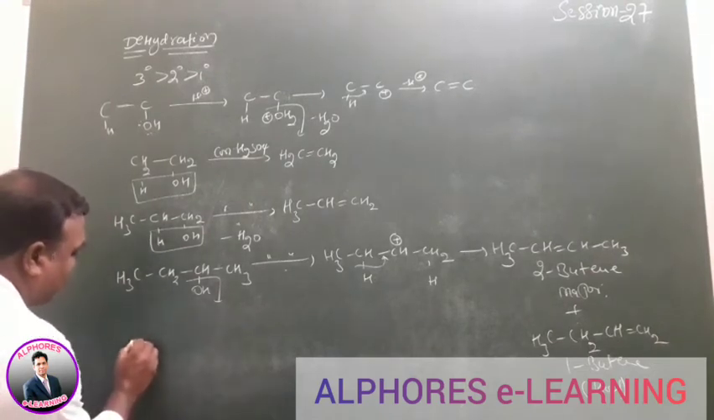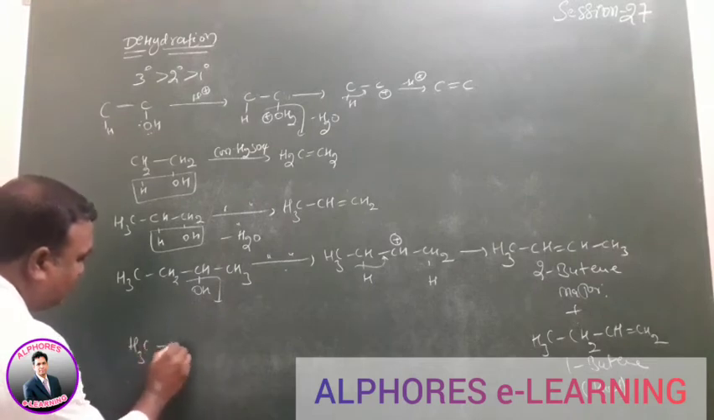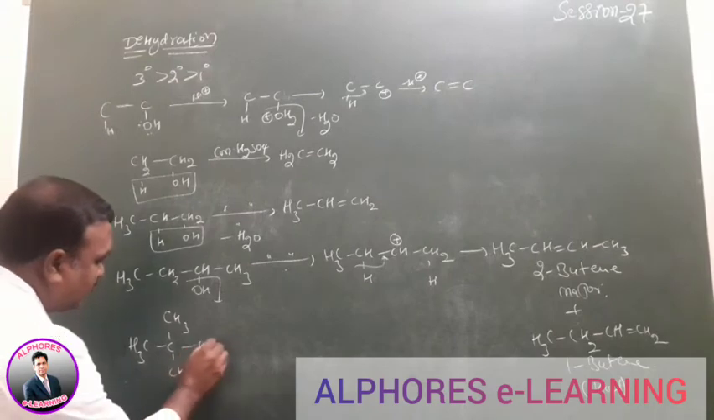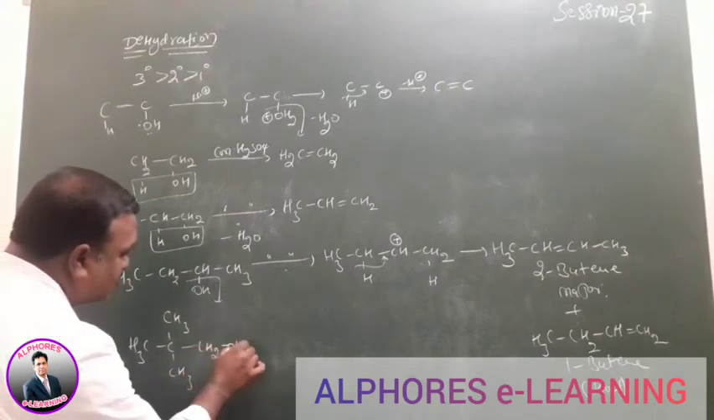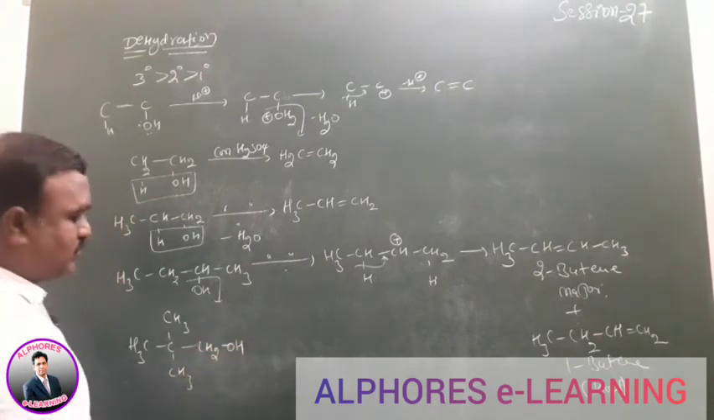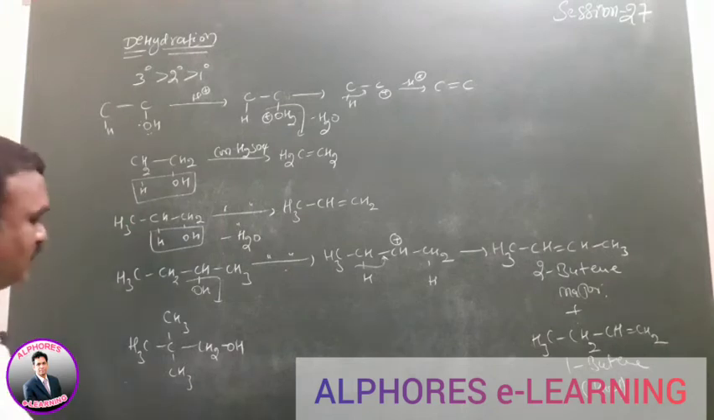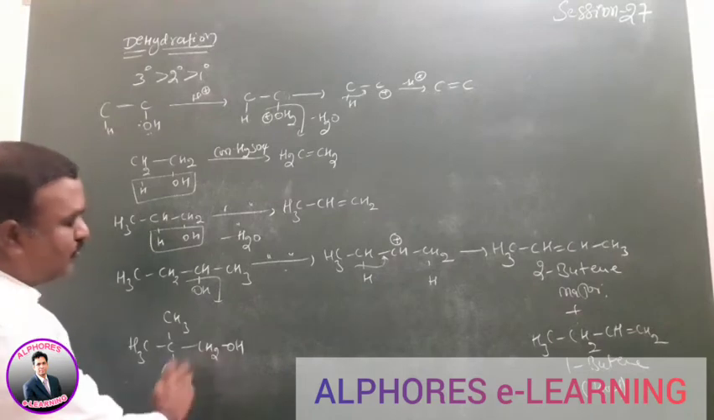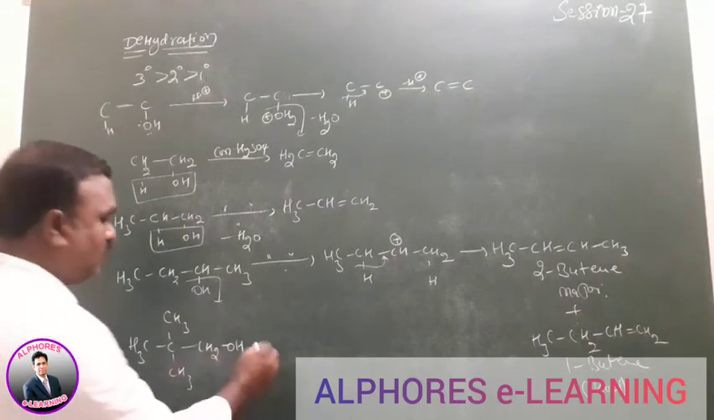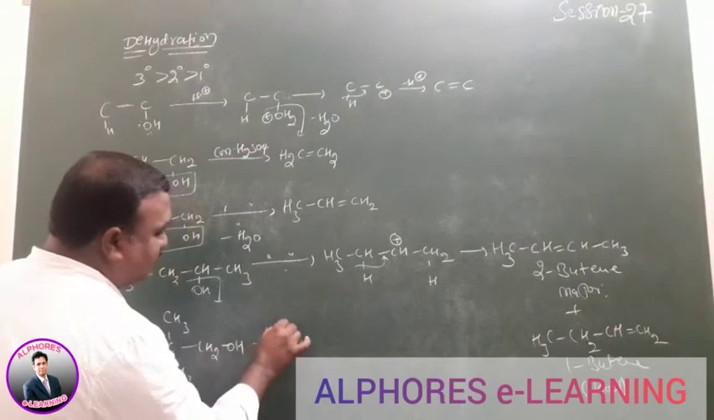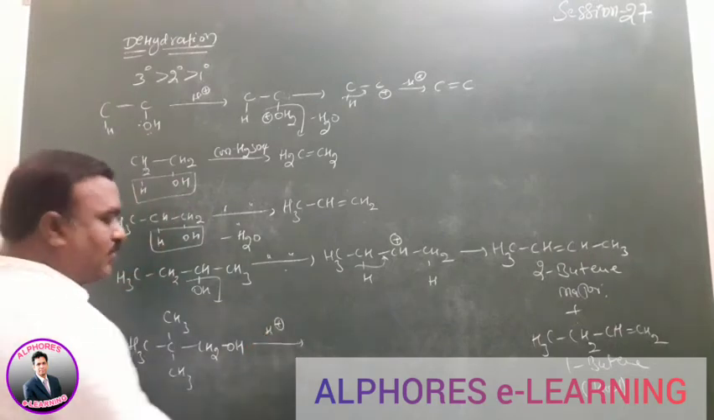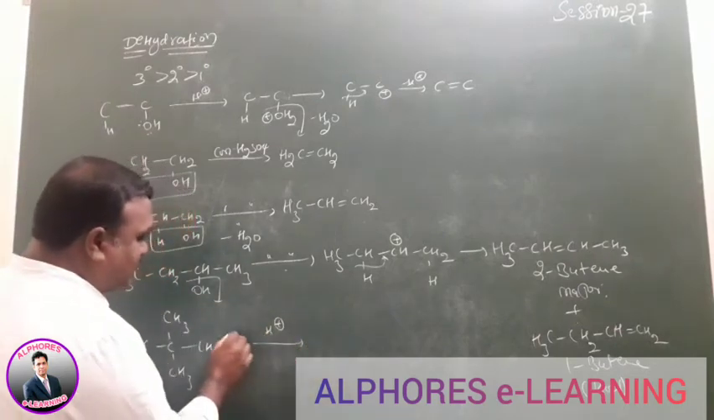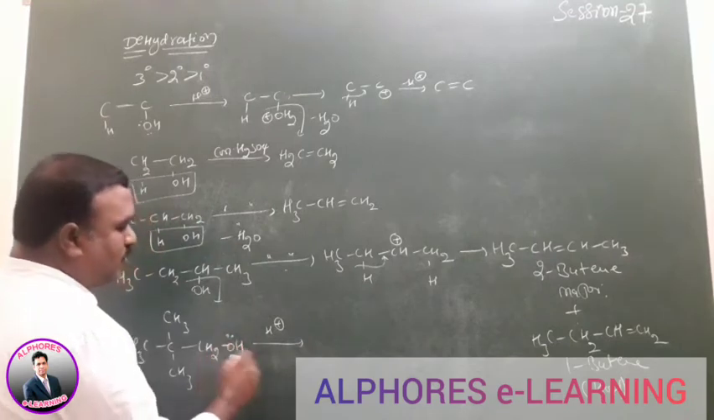For example, here CH3 is given, again CH3, again CH3, here CH2OH. The given alcohol is a primary alcohol. Why? Because the primary carbon is carrying the OH group. H plus is given. What will happen in this case? The first step is addition of a proton to the OH group.